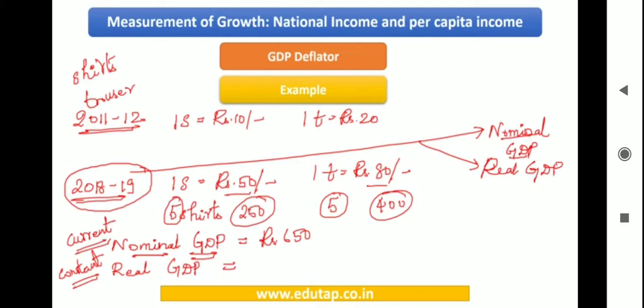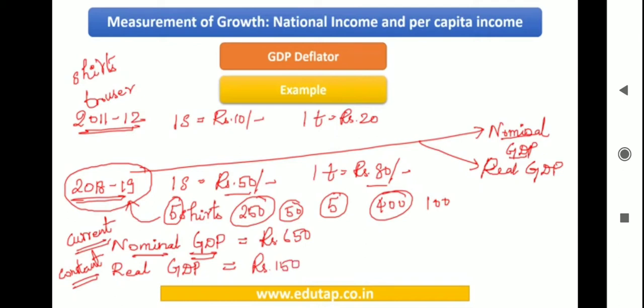For the same quantity we are finding, because we are calculating it for the year 2018-19, but the prices would be that of the year 2011-12, right? So what is the total cost of shirts? 5 into 10, that is rupees 50. And what is the trousers cost? It is 5 into 20, that is 100. So what is the answer going to be totally? It is going to be 150.